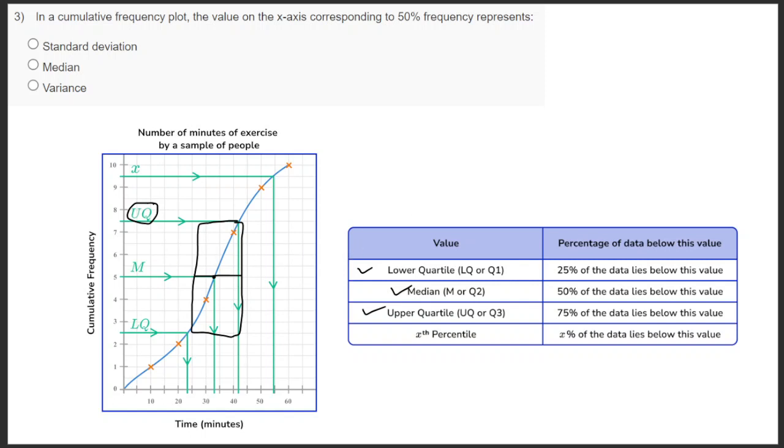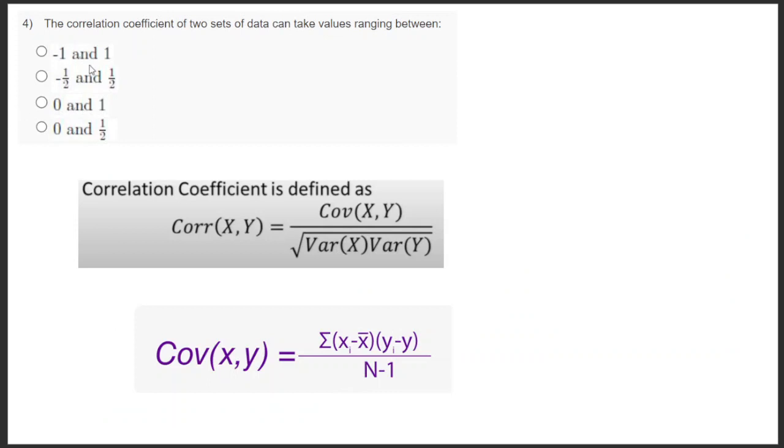Okay, so they are asking what is the correlation coefficient. The correlation coefficient of two data sets can take values ranging between. Okay, here we first have to know the correlation coefficient formula. The correlation coefficient of x and y is equal to the covariance of x and y divided by the square root of the variance of x times the variance of y.